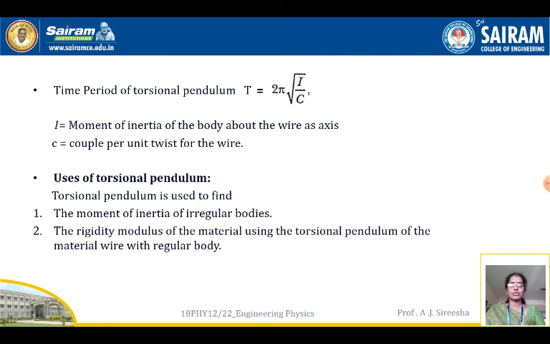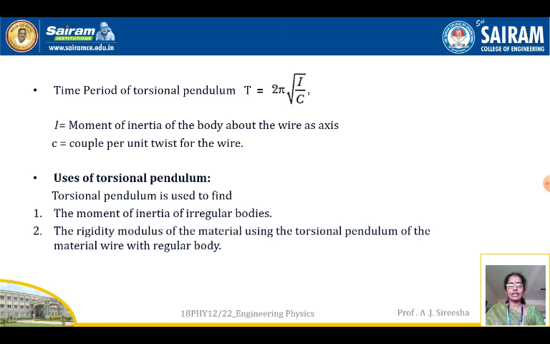Now what are the uses of a torsional pendulum? A torsional pendulum is used to find the moment of inertia of irregular bodies. The moment of inertia concept has come for the rigid body. Since the rigid body is fixed to a wire and it is being rotated, we get the torsional oscillations, which is nothing but a torsional pendulum. With the torsional pendulum you can find the moment of inertia of irregular bodies.